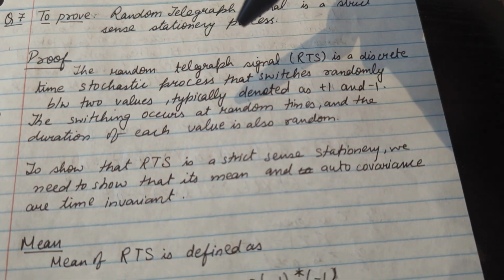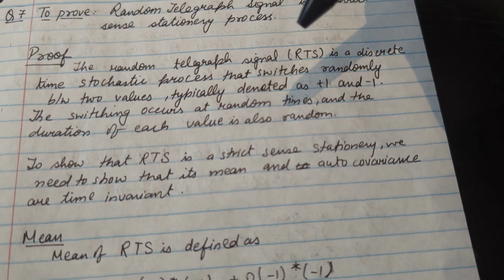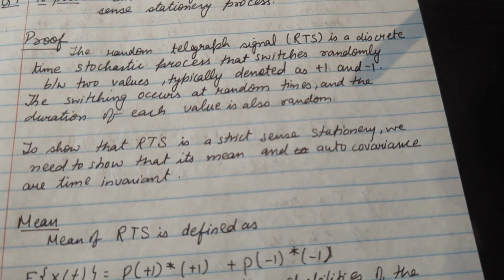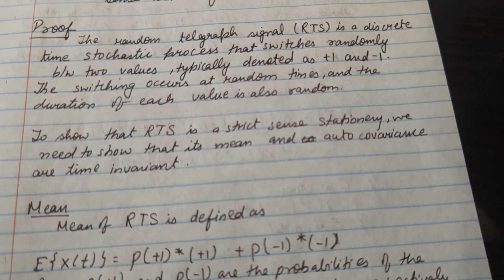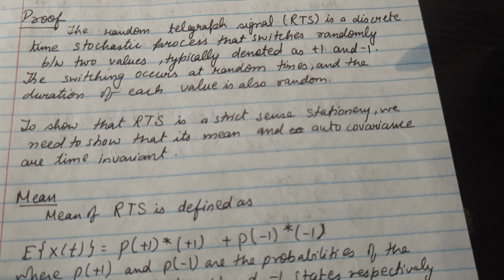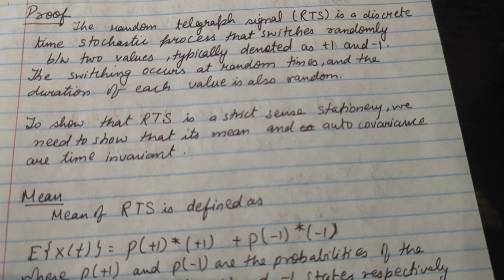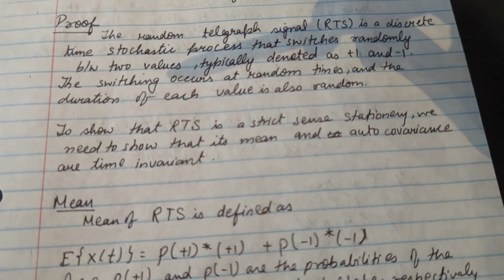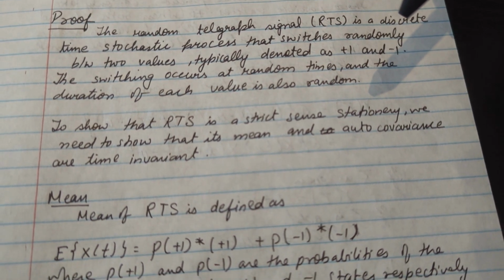The random telegraph signal, RTS, is a discrete time stochastic process that switches randomly between two values, typically denoted as +1 and -1. The switching occurs at random times and the duration of each value is also random. You can think of it as switching in a digital circuit, like a PWM signal circuit.